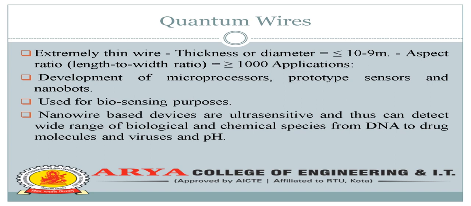Next are the quantum wires. These are extremely thin wires, with thickness or diameter less than 10 to the power of minus 9 meters. An aspect ratio greater than 1000 is required. Applications require development of microprocessors, prototype sensors, and boards. Quantum wires are also required for biosensing purposes.